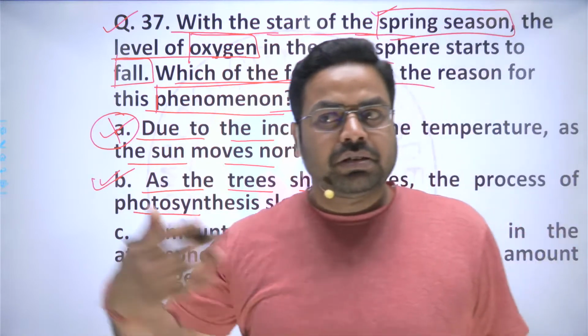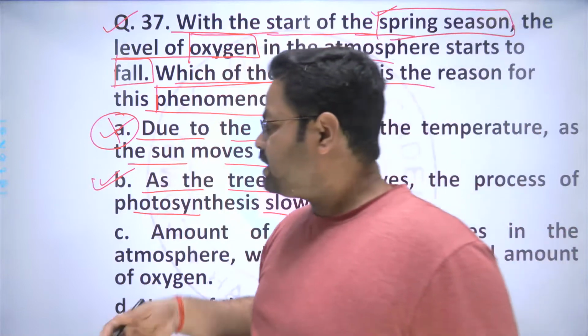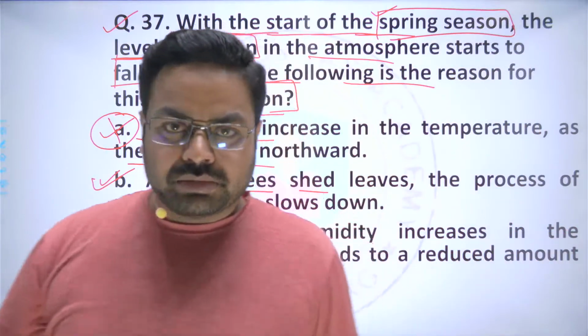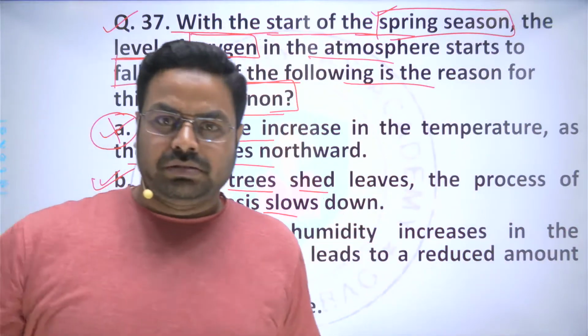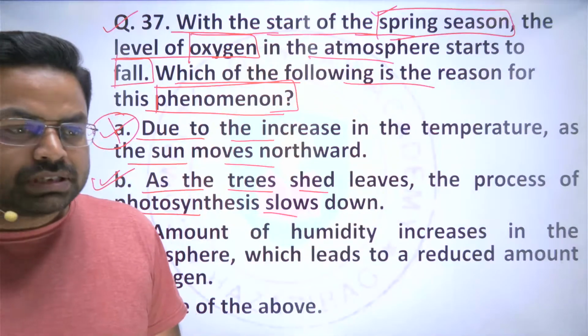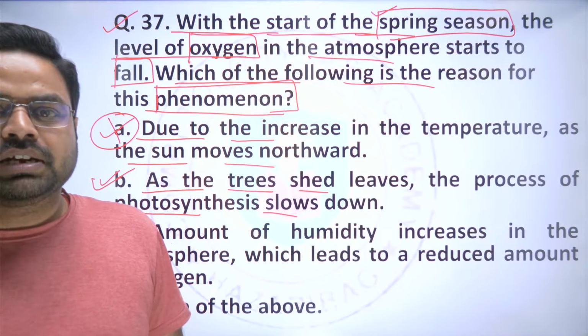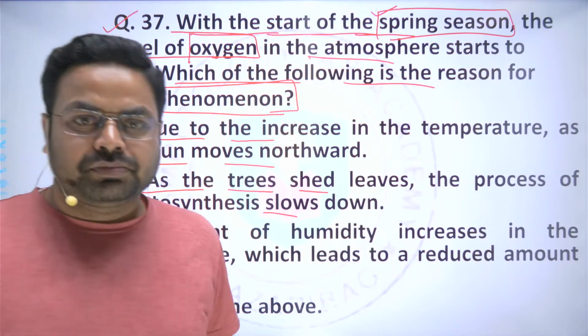As the spring approaches, there will be shedding of the leaves by the deciduous trees, and in India most of the forests are deciduous type of forests, and during this period what will happen, they will shed the leaves, they will pale out, and thereafter they will fall.